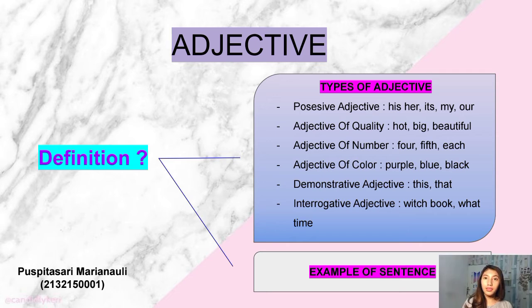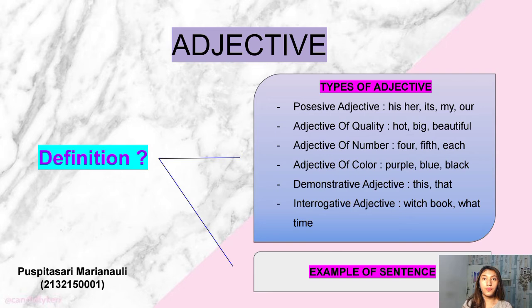Johnny. Adjective of color. The adjective which shows the color of a noun or pronoun is called an adjective of color. Examples of adjective of color: purple, blue, black. Example sentence: I like the purple sweater.